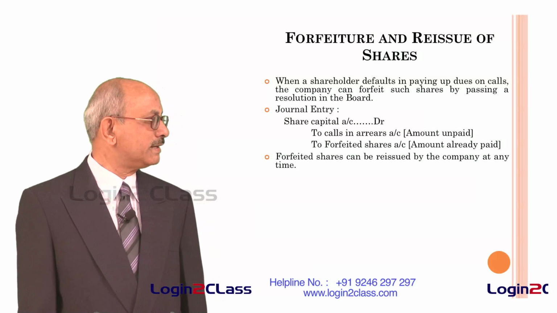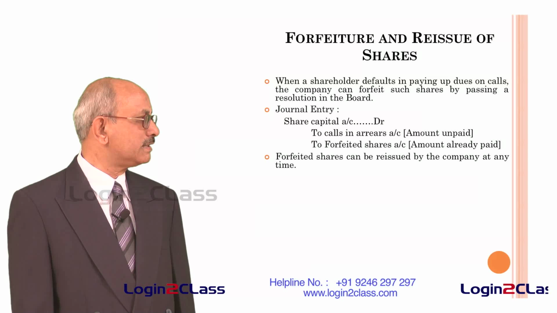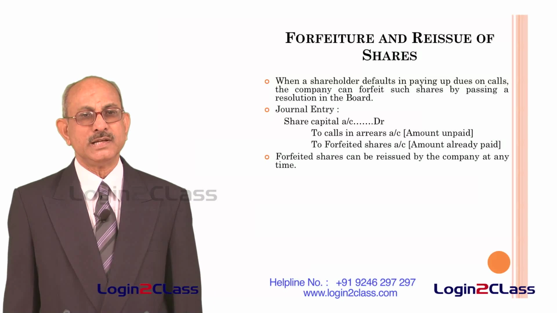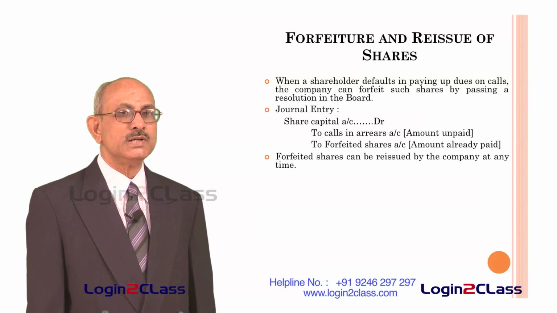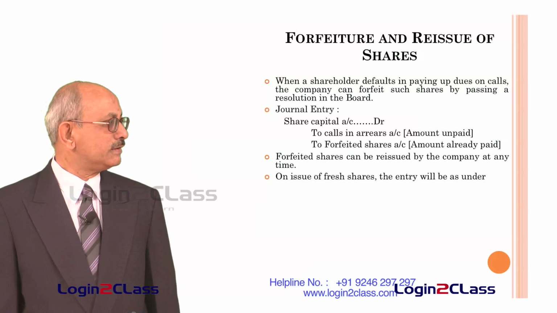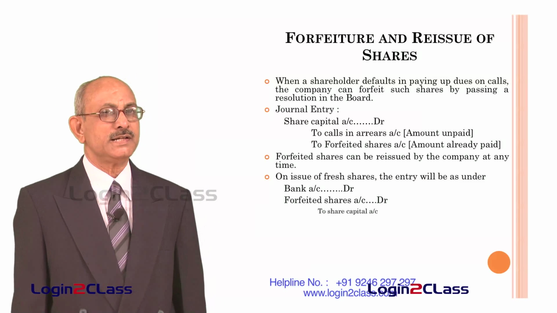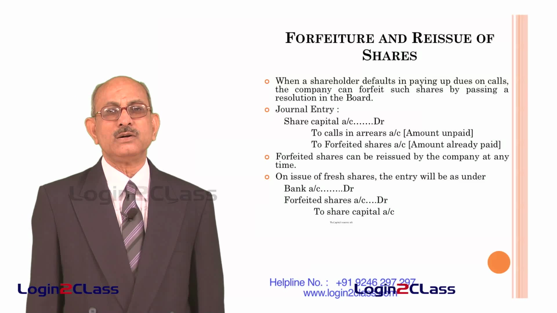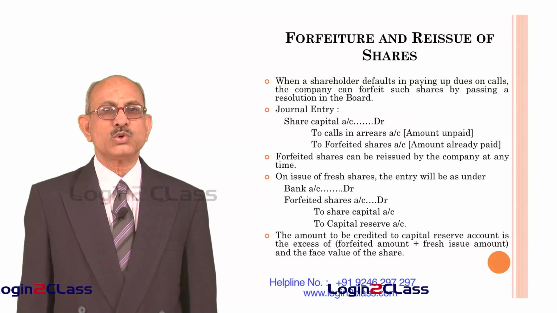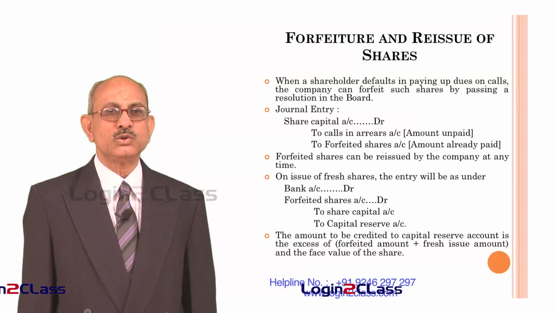For example, let us carry forward the same example which we considered earlier. The forfeited shares account has got a credit balance of 5,000 rupees. Let us say these 100 shares are issued again at a value of, let us say, 80 rupees per share. That means on 100 shares the company receives 8,000 rupees. Company already has got 5,000 rupees in the forfeited shares account. So the total amount the company has now is 13,000 rupees.